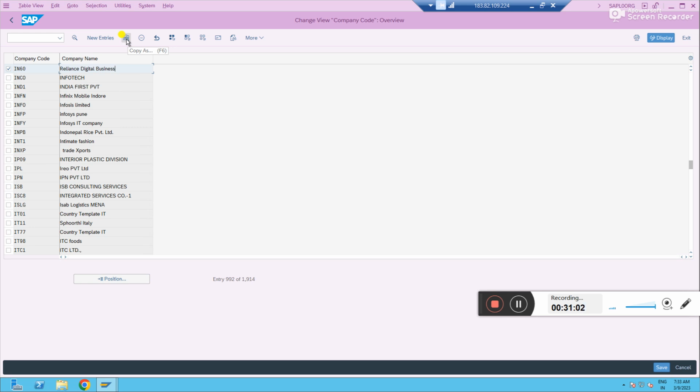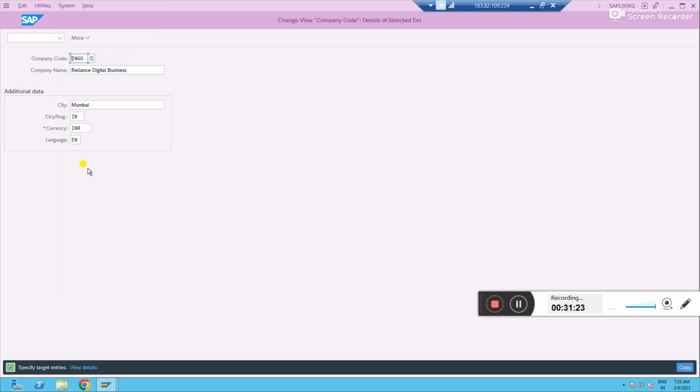I am asking you guys to explore all the options, all the icons, whatever you see in each screen, so that you will have some more content, some new things, some new shortcuts you might learn. If you don't want it, you can still delete it. There is a Delete option also. Just Copy As, see, everything has come. Specify the target entries. It is asking, okay, this is the existing IN60 entries. Now you can replace it, whatever you want to recreate.